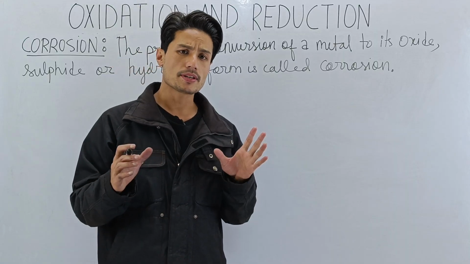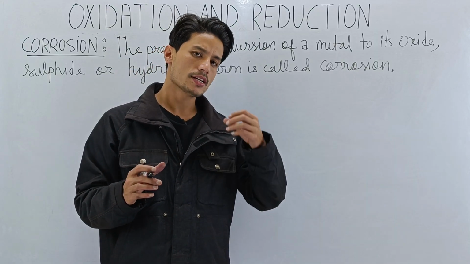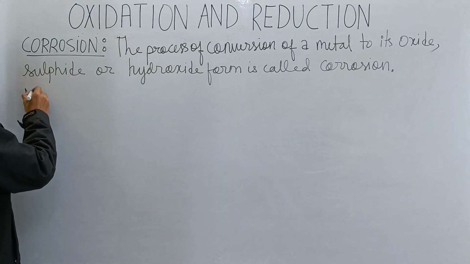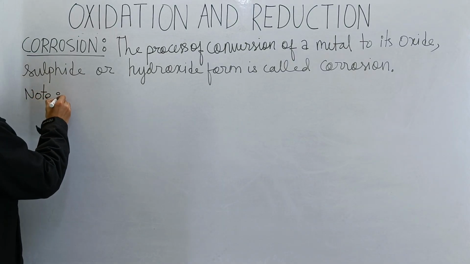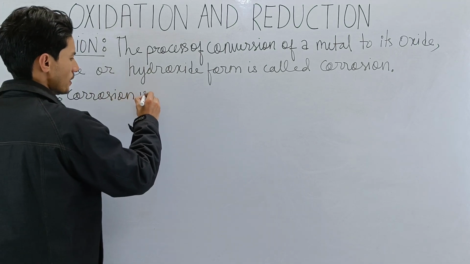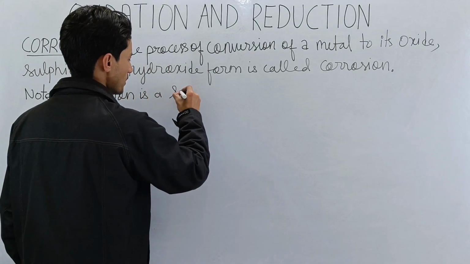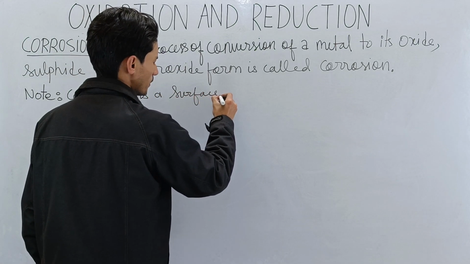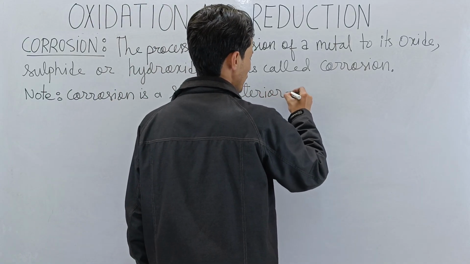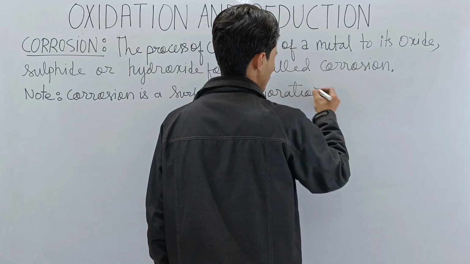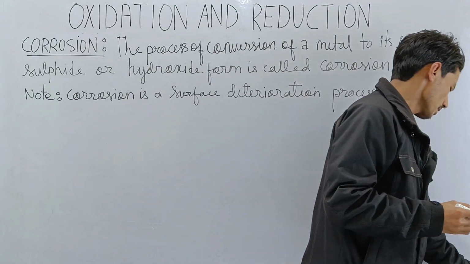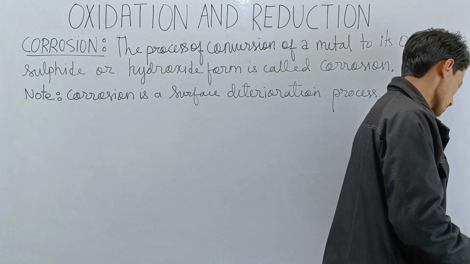Remember this, my dear students, that corrosion is a surface deterioration process. So you can write as a note that corrosion is a surface deterioration process.